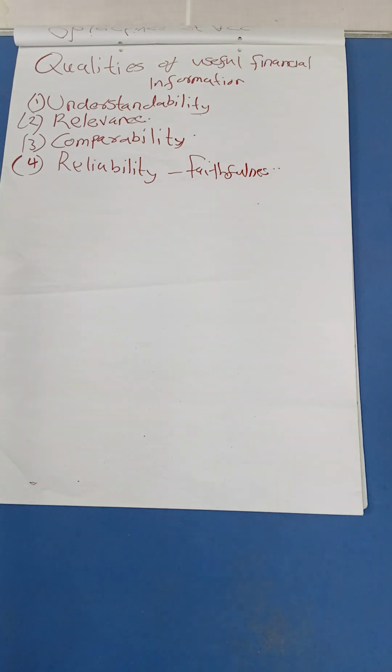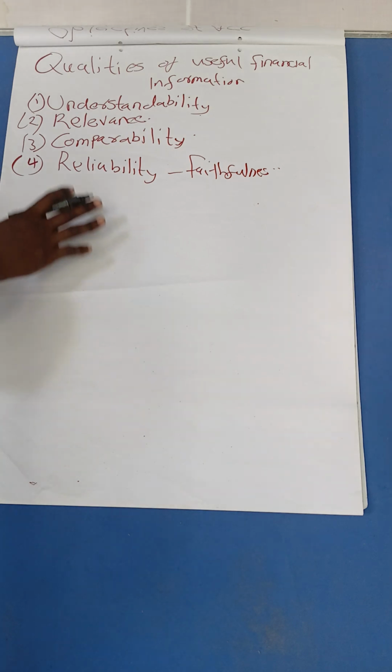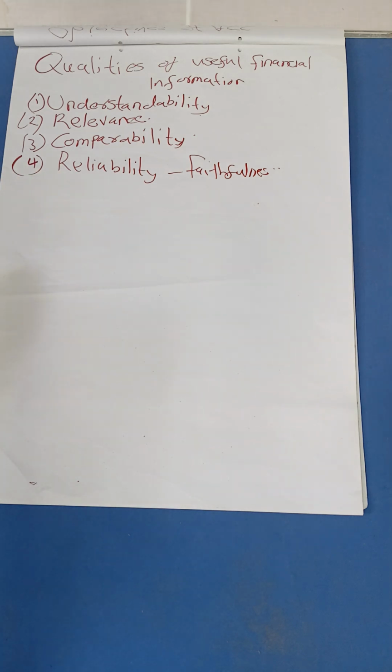We depend on you. What you are going to give us in the boardroom, we depend on you as manager. We are going to use this. So if you just give us information, and you have not adhered to faithfulness, you have engaged in other malpractice, you know now that you're not adhering to the qualities of financial information. We are going to rely on this information of yours. The users, the stakeholders, the government, all those people, name them, are going to rely on the information. So reliability is the key factor here.